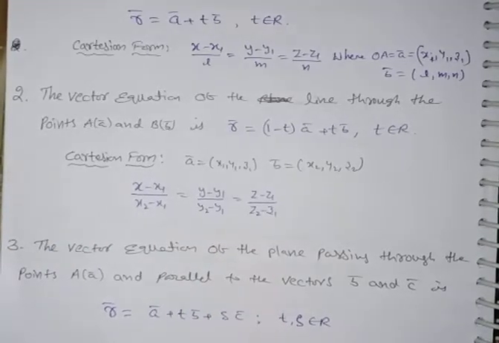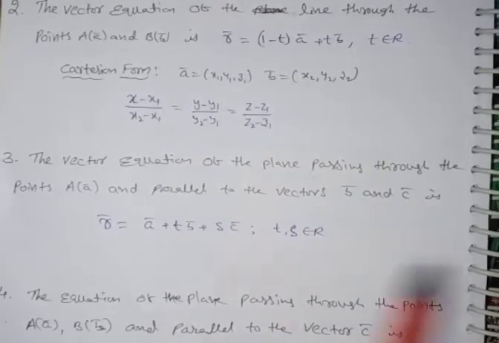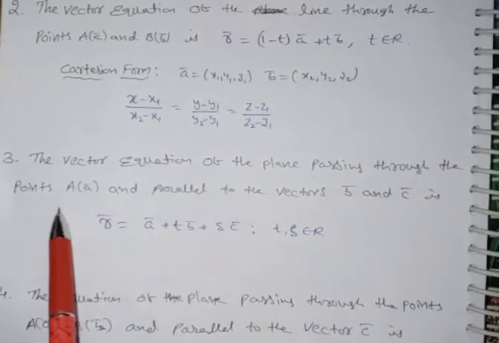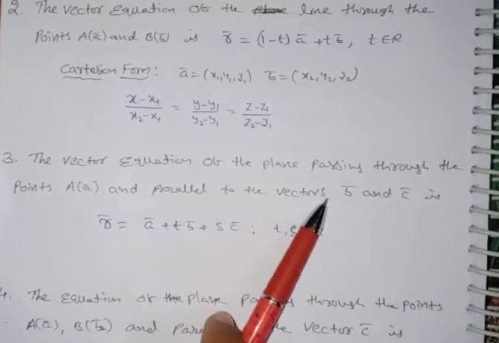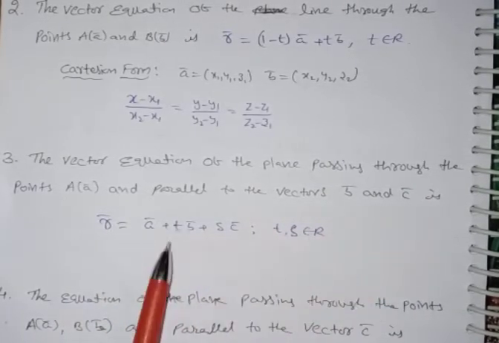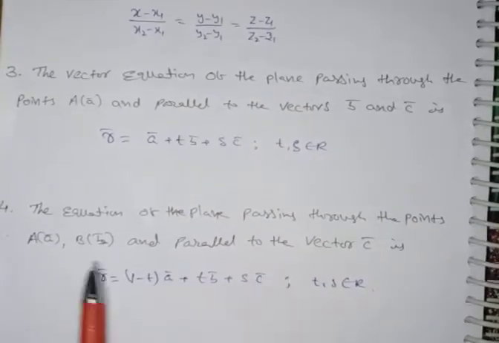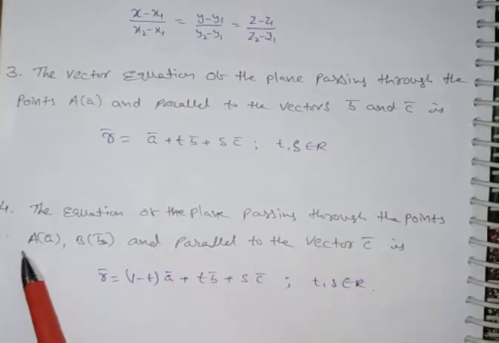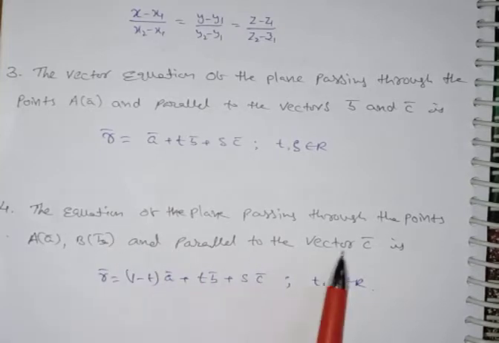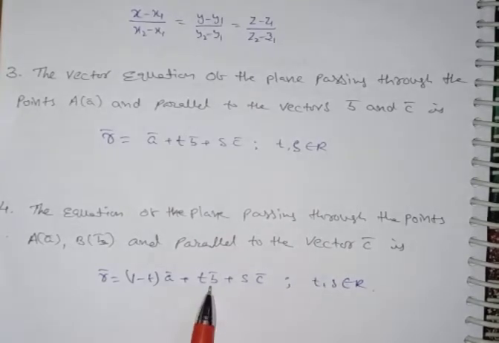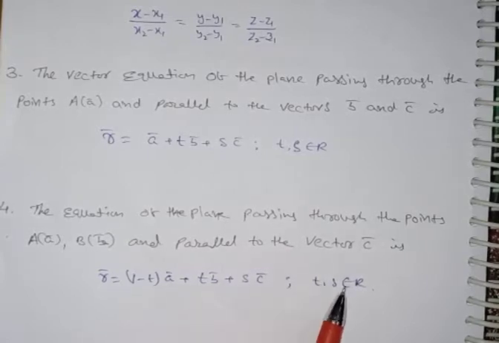The third one is the vector equation of the plane passing through the point A of a bar and parallel to the two vectors b bar and c bar: r bar is equal to a bar plus t b bar plus s c bar, where t, s belong to R. And the fourth one is the equation of the plane passing through the points A of a bar, B of b bar and parallel to the vector c bar: r bar is equal to (1 minus t) a bar plus t b bar plus s c bar, where t, s belong to R. This is the fourth.